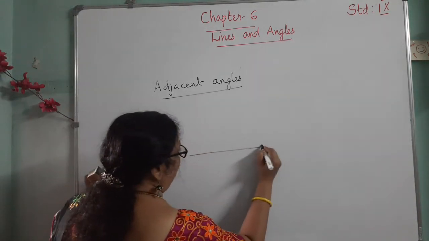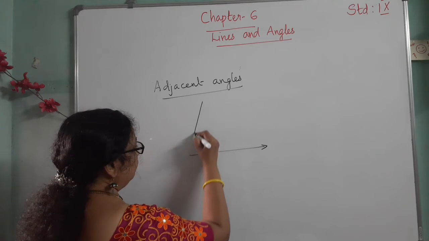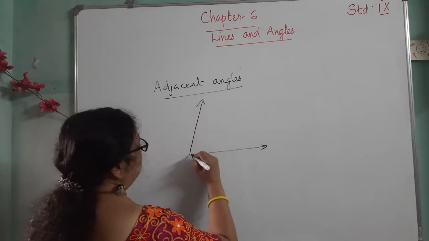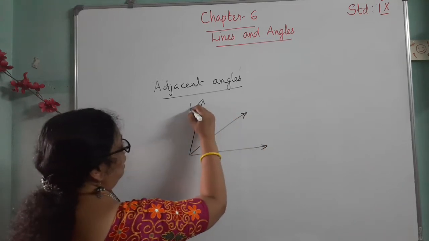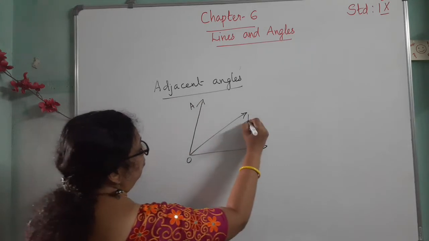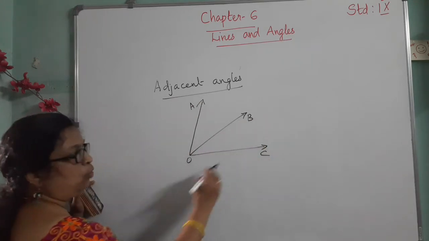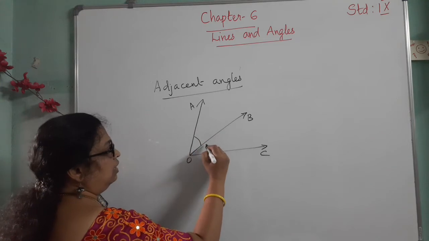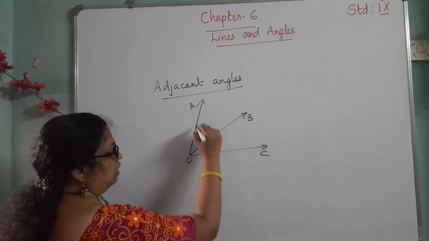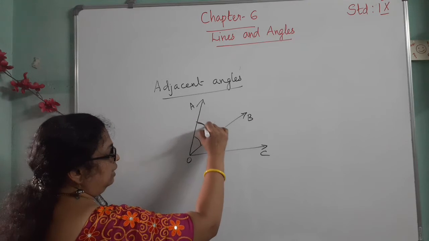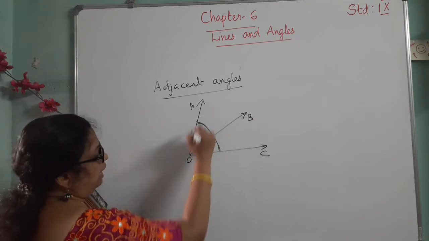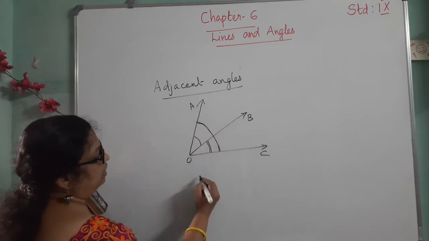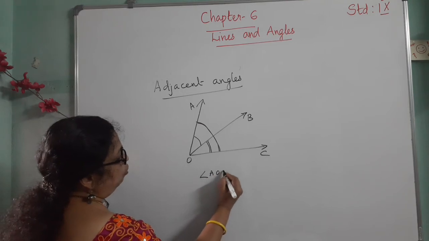Let us draw an angle. Here A, then O, B, C. Here how many angles? This is one angle, this is another angle, and this is the third angle. This is angle 1, we can write angle AOB.